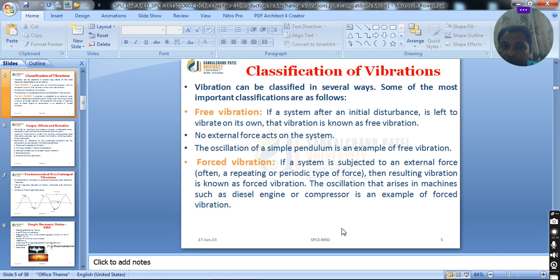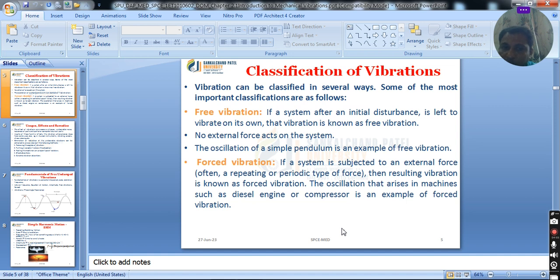In this vibration, no external force continuously acts on the system. An example of such free vibration is the oscillation of a simple pendulum. What do you mean by forced vibration? If the system is subjected to an external force, often a repeating or periodic type of force, the resulting vibration is known as forced vibration.